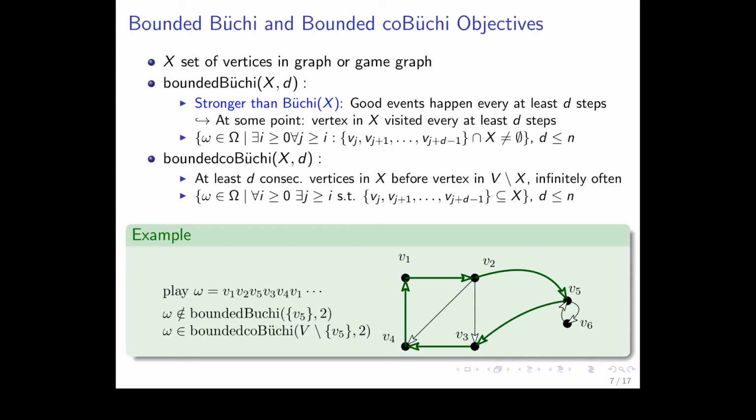Okay, but consider now another example following the green edges again. This play is not in bounded Büchi of ({v5}, 2). Why? Because we visit, for example, v3, v4 infinitely often, and this contradicts the requirement that we visit v5 every second step. Little omega, on the other hand, is in bounded co-Büchi of V without v5, 2. Why? Because we visit v3, v4, v1, v2 consecutively, infinitely often. So we are happy. Okay, so the play is in the objective.